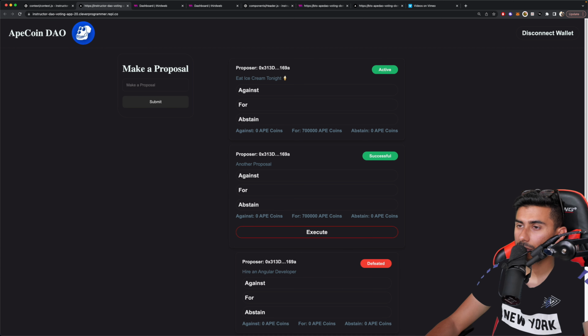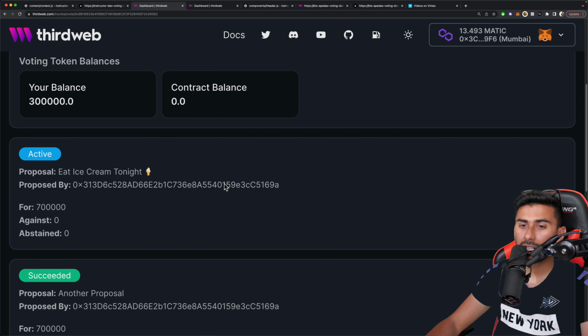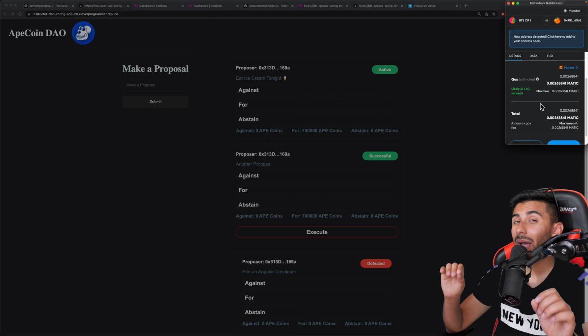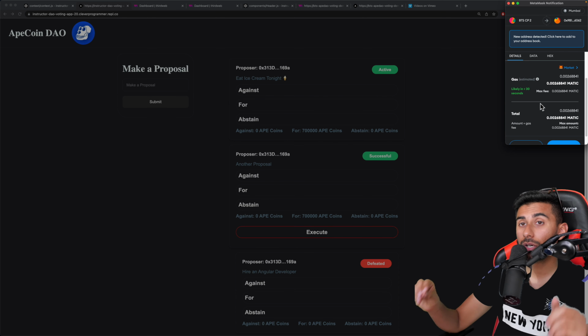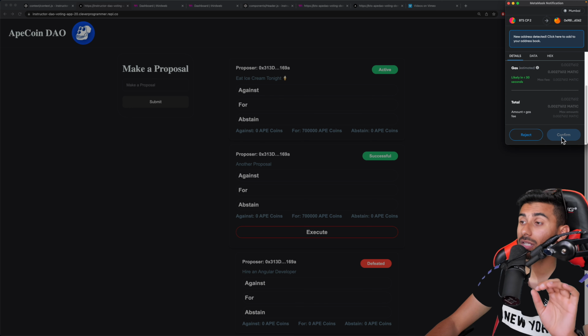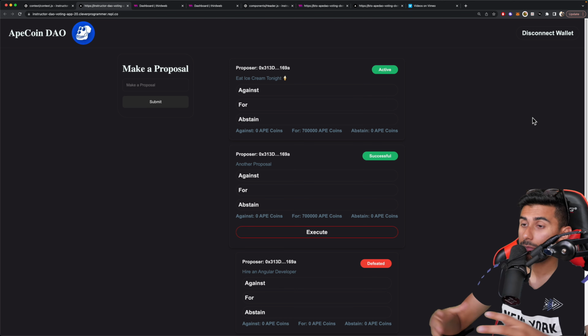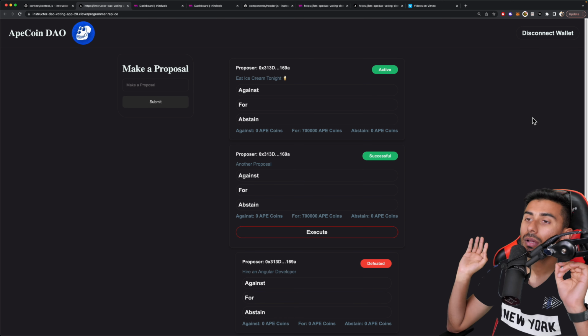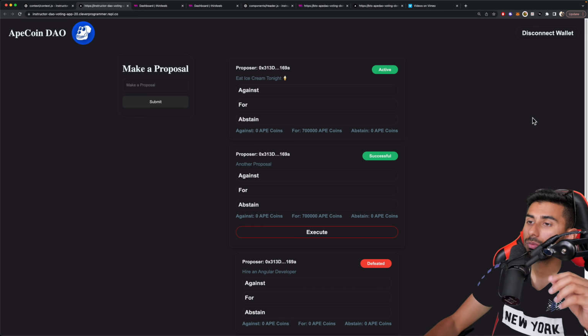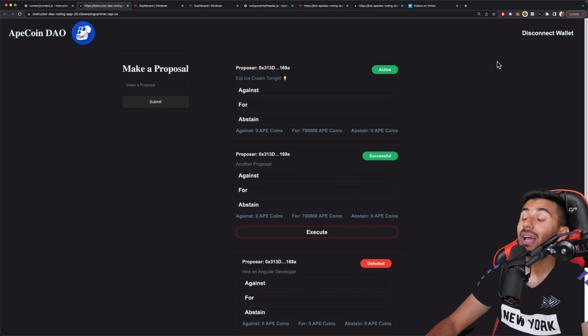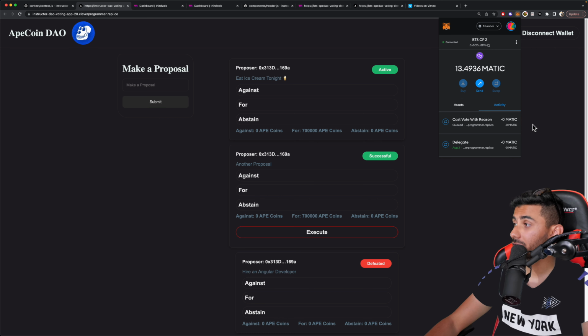Okay, let's go back. Let's go to our dashboard and let's hit refresh on this ice cream one. So what happened the first time? It was actually delegating my tokens towards the thing. Now I can actually vote. So let's go ahead and vote. Okay, so delegation just means I'm allowing my vote to have power with this APE coins. So I'm delegating my coins towards the power of voting towards these proposals. Now I can actually vote. So this is working as expected. So this is good.